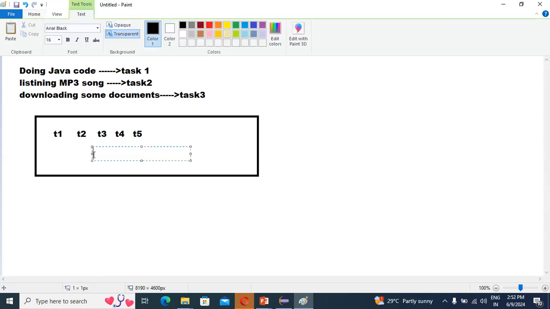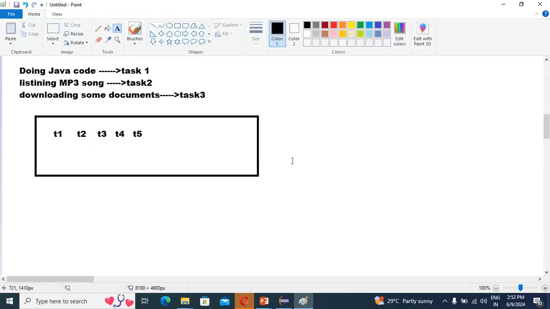Assume these all are the tasks, these all are the threads, T1, T2, T3, T4, T5. And what I have told you, a thread is a process, right? So these all are independent or separate processes. Yes or no?